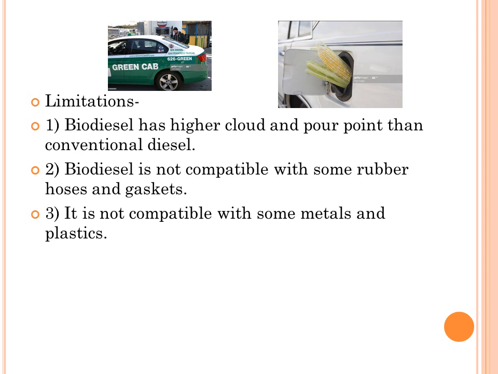With advantages, it is having some limitations also. We have to consider those limitations also, and then we can use it. So first, biodiesel has higher cloud and pour point than that of conventional diesel. Biodiesel is not compatible with some rubber hoses and gaskets, so they can dissolve in the biodiesel. And the third one, it is also not compatible with some metals and plastics. It can dissolve those metals and plastics. So we have to consider all these limitations also.